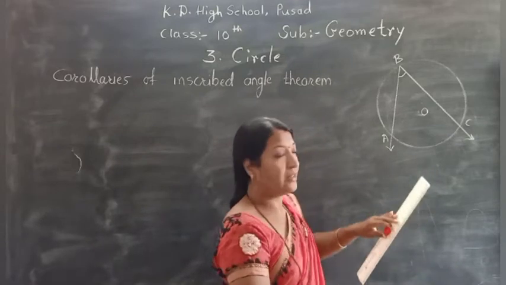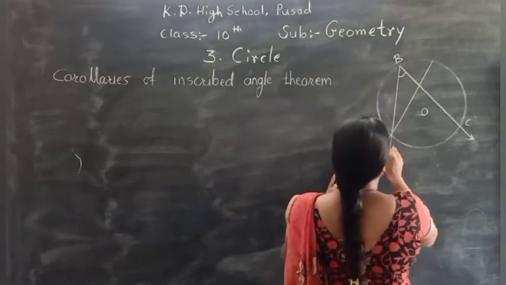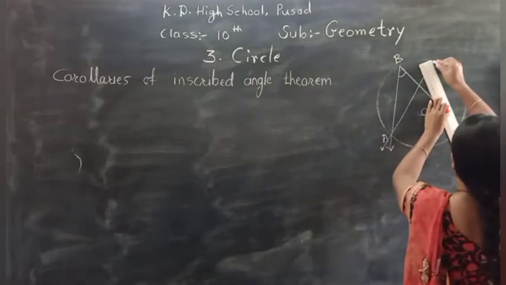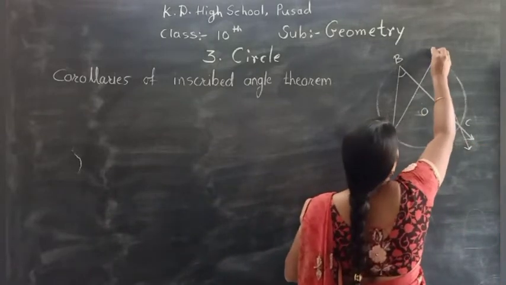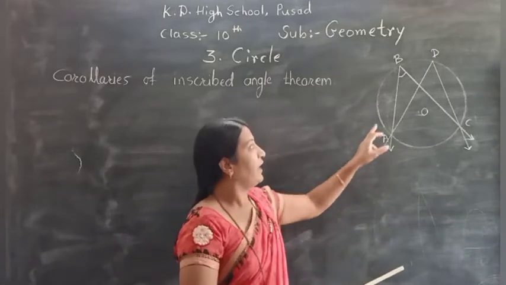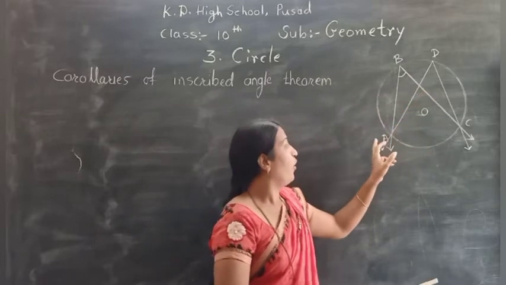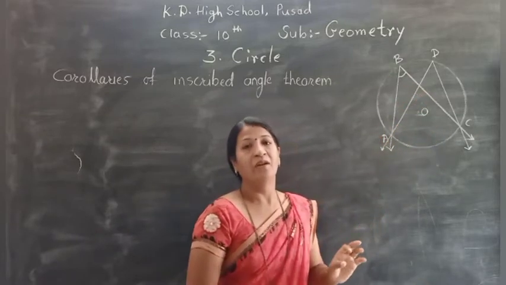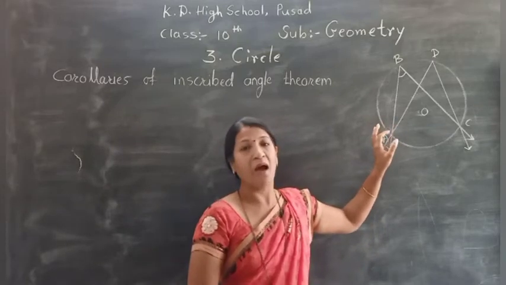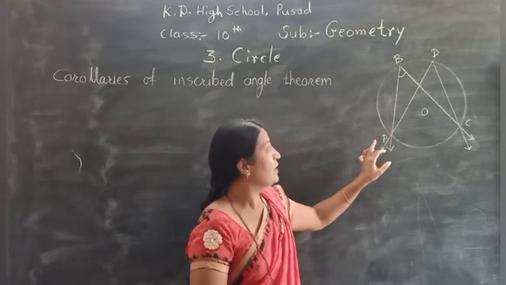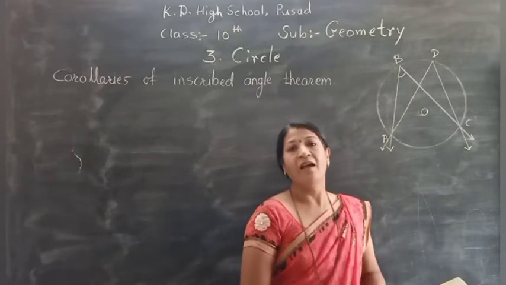Okay, now we draw here another angle. This is an angle ADC. Okay, angle ADC is inscribed in the arc. You can say ADC or you can say ABC. Very clear. Now what we have to prove? We have to prove that angles inscribed in the same arc are congruent. It means here we have to prove that angle ABC and angle ADC are congruent.